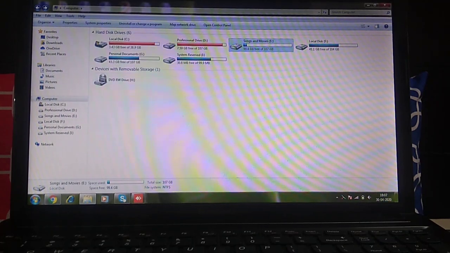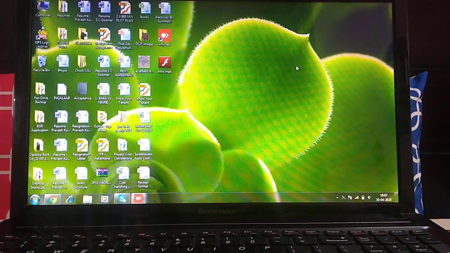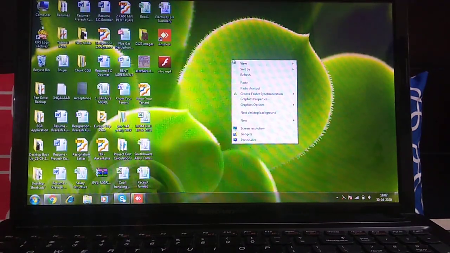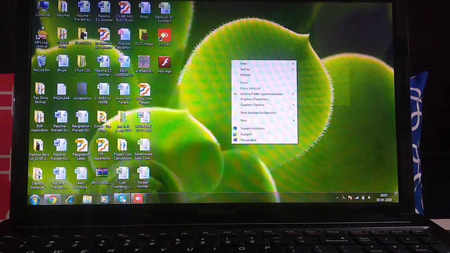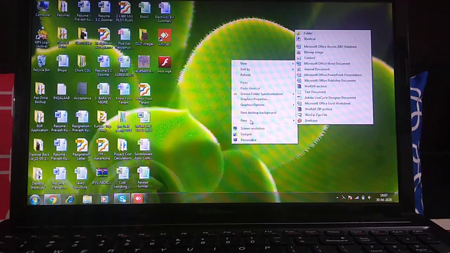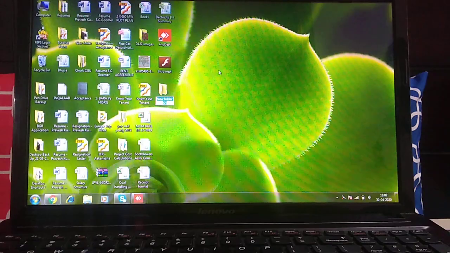Now the next topic is how to create a folder. It's very simple. Again we are on the desktop screen. On the desktop, on the blank area, what you have to do is just right click. When you right click, a pop-up window will appear. This is the pop-up window. In this pop-up window, a New option is there. And when you go on this New option, again a submenu will open, and in this submenu, the first option is Folder. You will click here and a new folder is there.